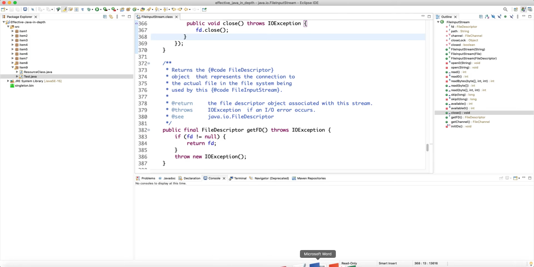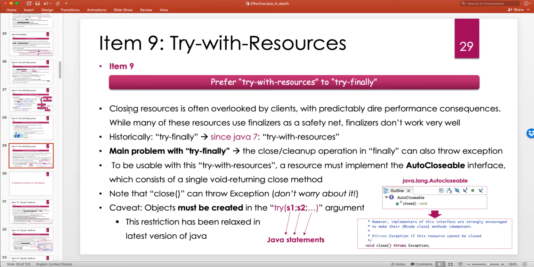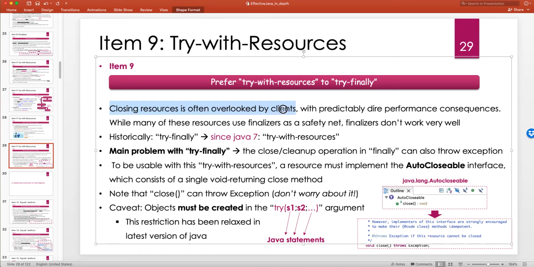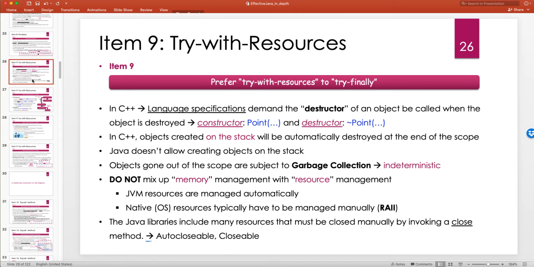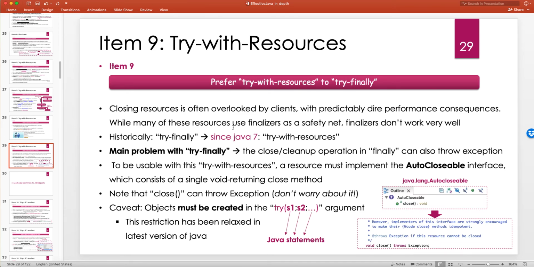So let's go back to our PowerPoint and try to finish this item. So to summarize, closing resources is often overlooked by clients, people who use the library, which means sometimes, maybe for people who are not familiar with the source code, they don't read the documentation. Sometimes they really forget to call the public close method. That's why marking your class with AutoCloseable is good, because it gives a warning.